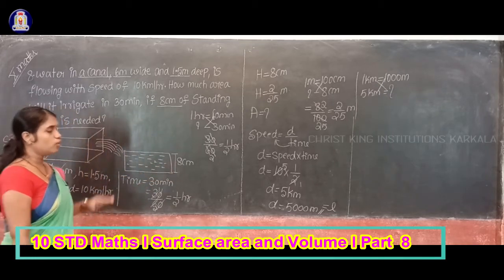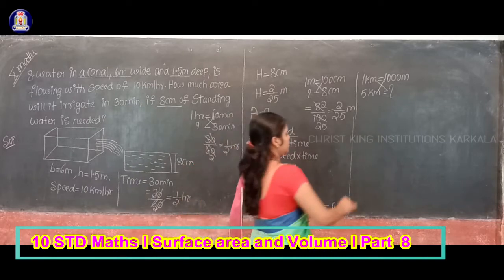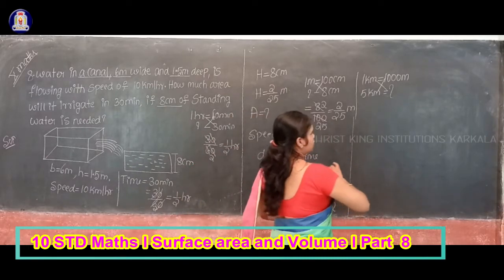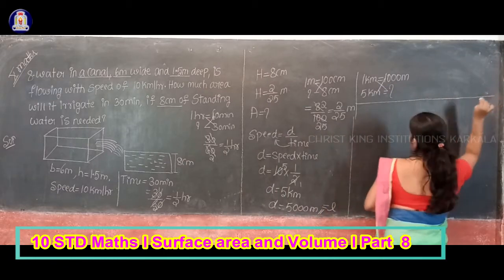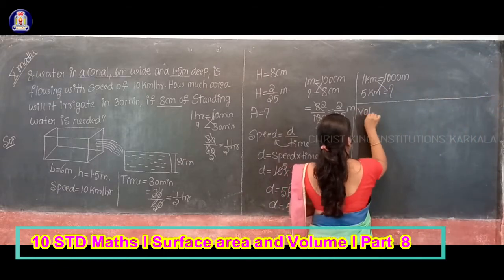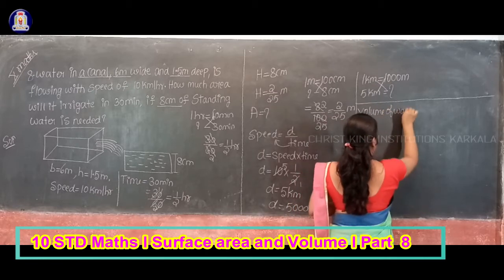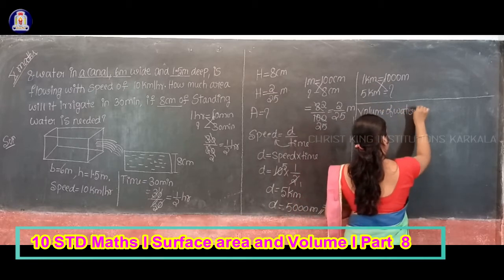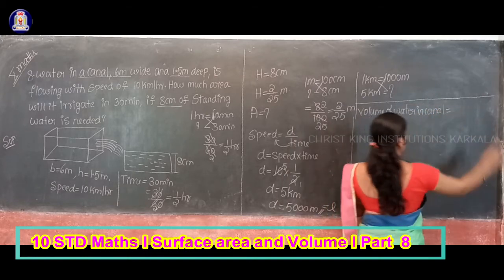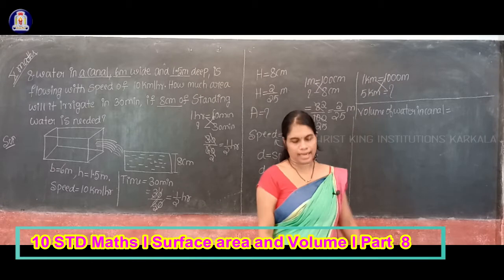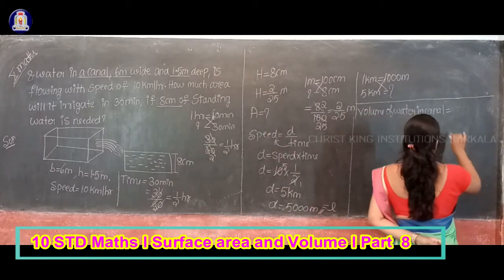So therefore I will write volume of water in canal will be equal to volume of water for irrigation.